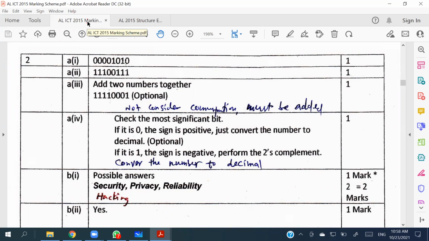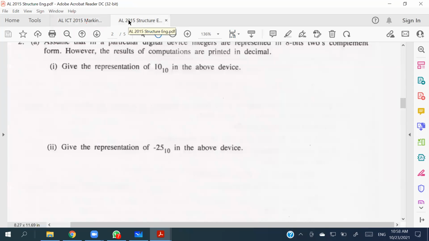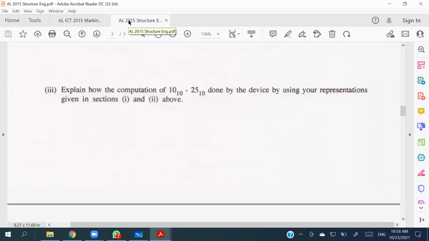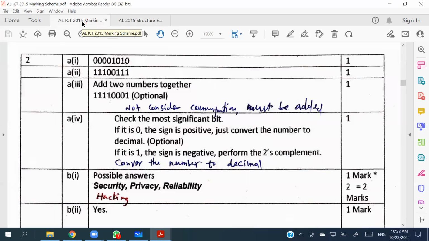Right. And in the third question, they're asking explain the computation of 10, 10 minus 10, 25, 10 done by the device by using your representation given in the section 1 and 2 above. So you can add those numbers together and show the computation. When you are doing it, please put the plus sign. Right.